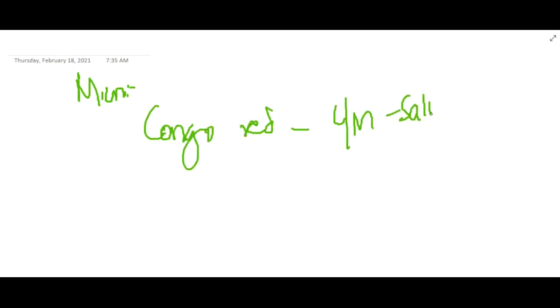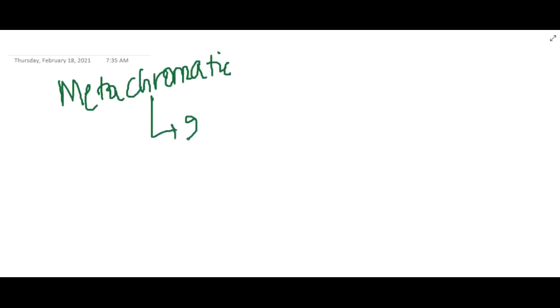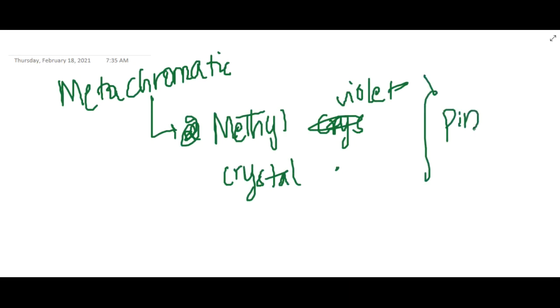Then microscopically, you can use Congo red stain. In Congo red stain on light microscopy, you will see a salmon pink appearance, and in polarizing microscopy, you will see apple green birefringence. Then we also have metachromatic stains, with methylene violet and crystal violet, where you will see pink colored amyloid.